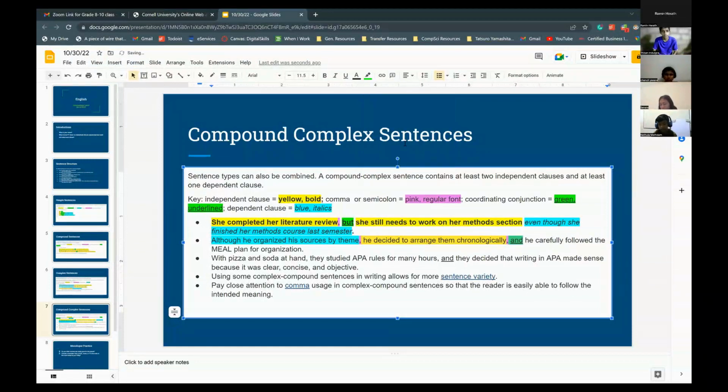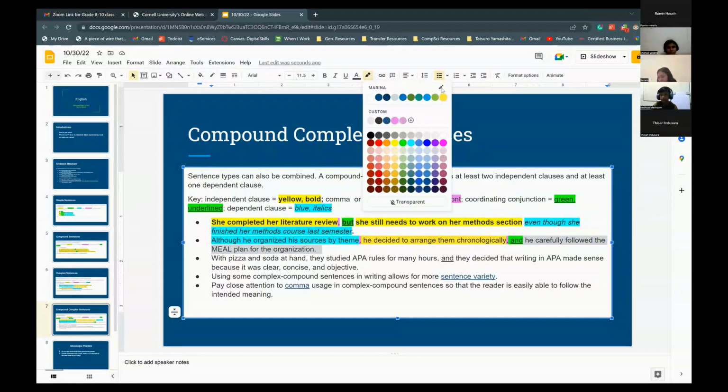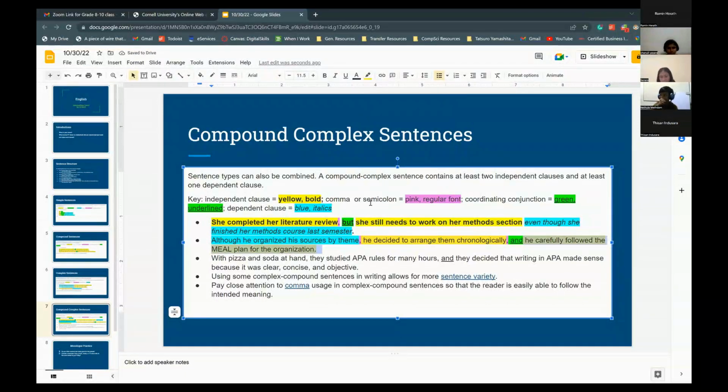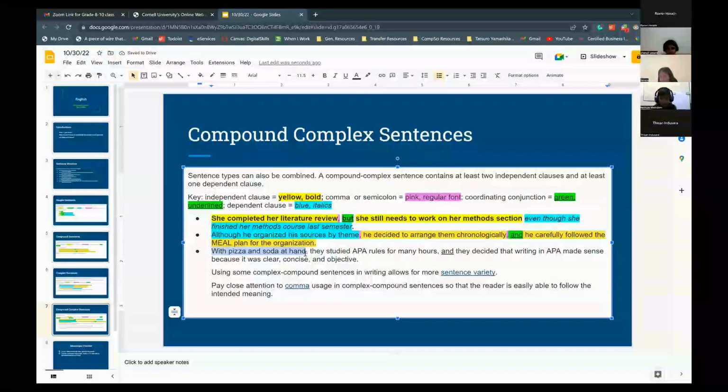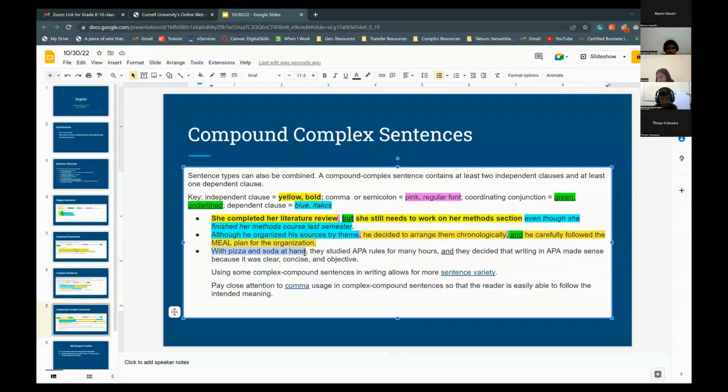And coordinating conjunctions help combine 2 clauses together. What about he carefully followed the meal plan for organization? Independent clause. Yep, that would also be an independent clause. Okay. What about our last example? Sorry, bullet points make it really confusing. There you go. So with pizza and soda at hand, what do you guys think that would be?